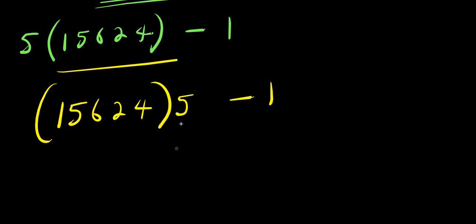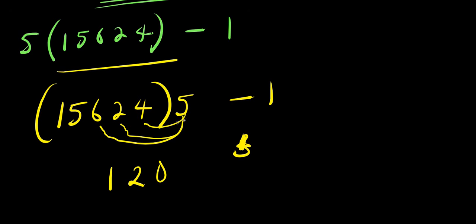So from here, I have 5 times 4, that is 20, 0 carry over 2. 5 times 2, 10 plus 2, 12, 2 carry over 1. 5 times 6, that is 30 plus 1, 31, 1 carry over 3. 5 times 5, 25, 25 plus 3, 28, 8 carry over 2. 5 times 1, 5 plus 2, this is 7.